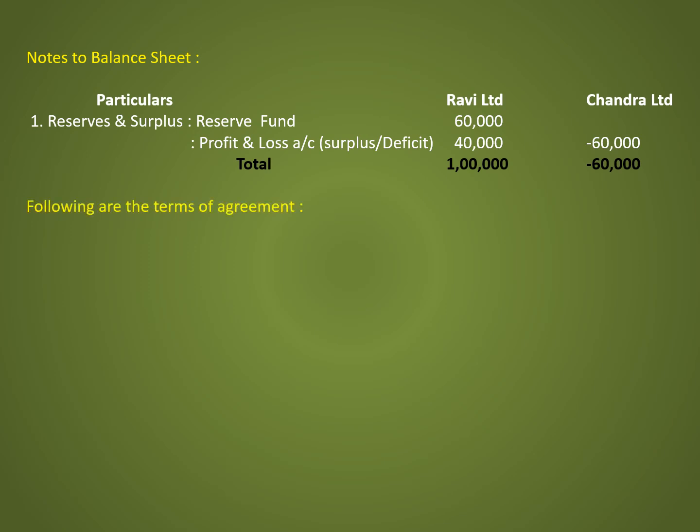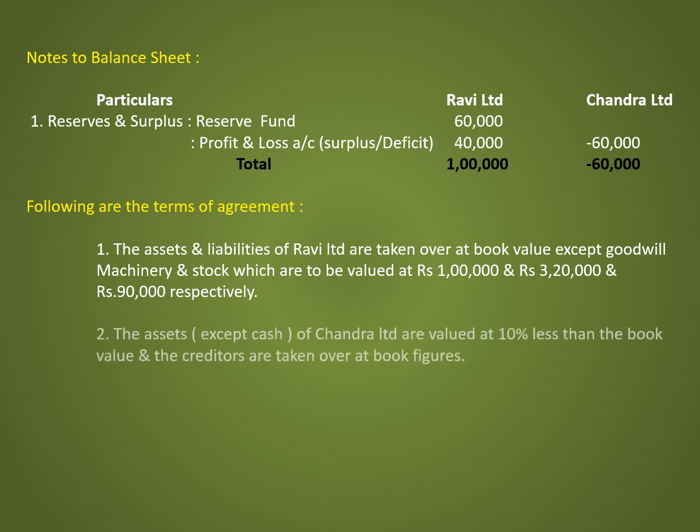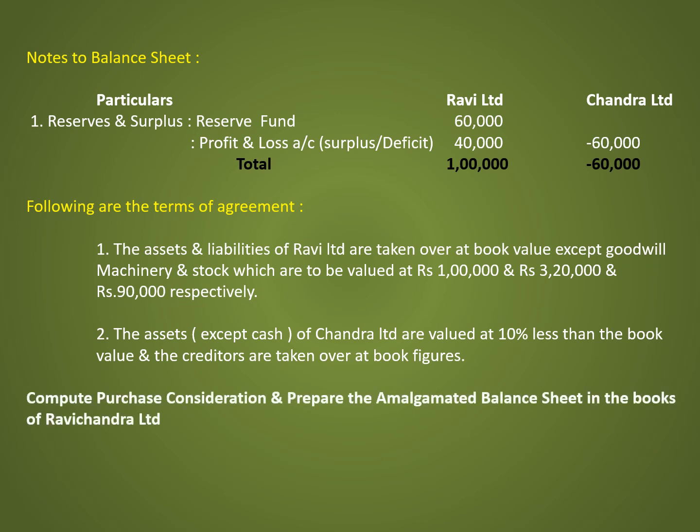Following are the terms of agreement. The first condition is the assets and liabilities of Ravi Limited are taken over at book value except goodwill, machinery and stock, which are to be valued at rupees 1 lakh and rupees 3,20,000 and 90,000 respectively. The second condition, the assets, except cash, of Chandra Limited are valued at 10% less than the book value and the creditors are taken over at book figures. Compute purchase consideration and prepare the amalgamated balance sheet in the books of Ravichandra Limited.